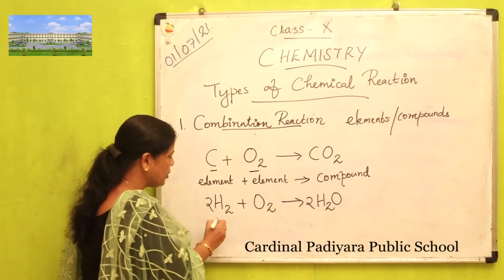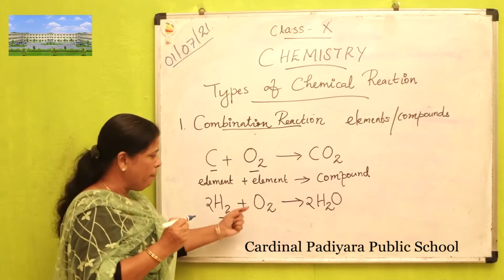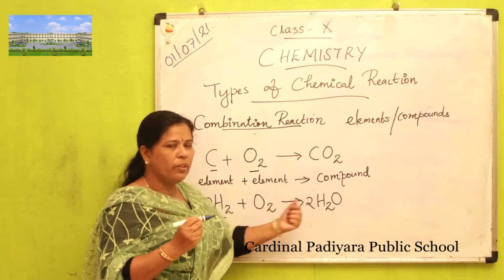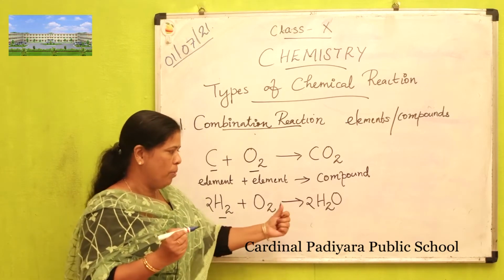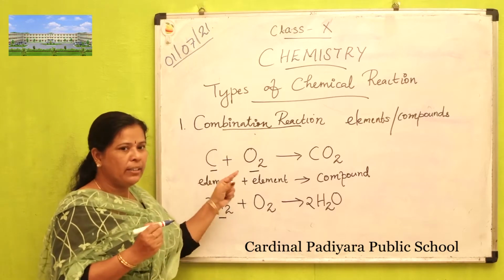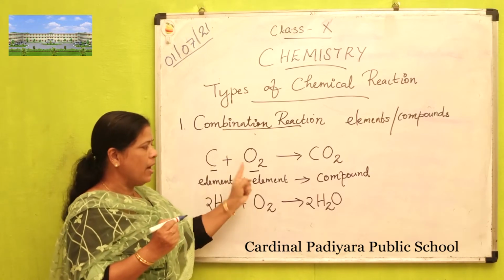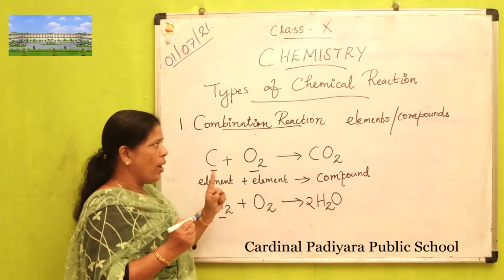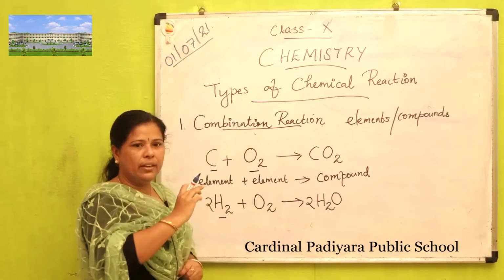Here hydrogen, an element, combines with another element, oxygen, to form water molecule, a compound. So we can define that when two elements combine together to form a compound, it is known as combination reaction.